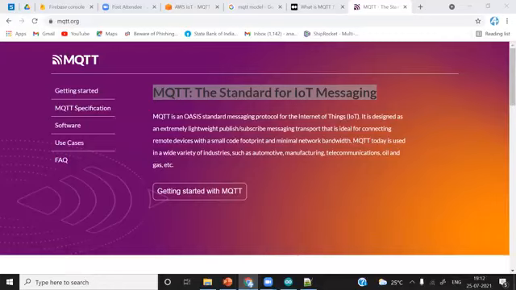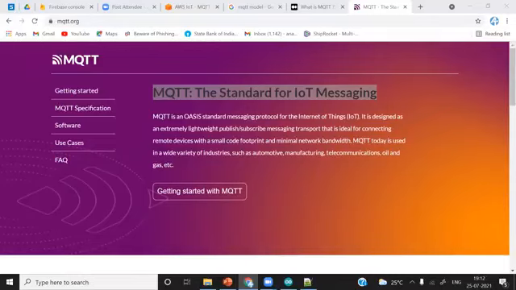In MQTT, both source and destination are clients, and the MQTT broker is a mediator. Yes, Abhay Rathore, you are right. No, sorry, MQTT is a protocol. The broker or mediator is AWS IoT core.